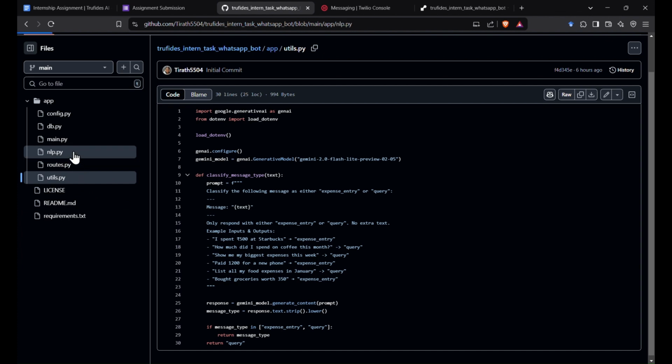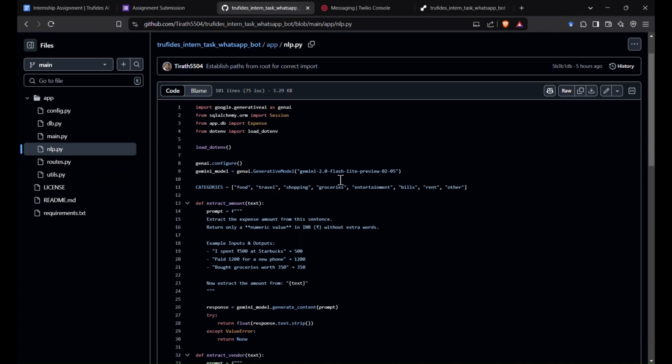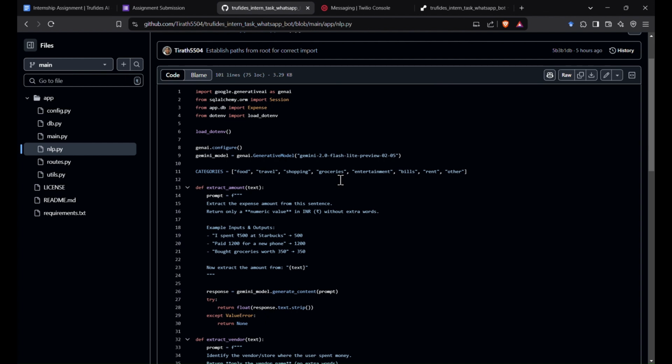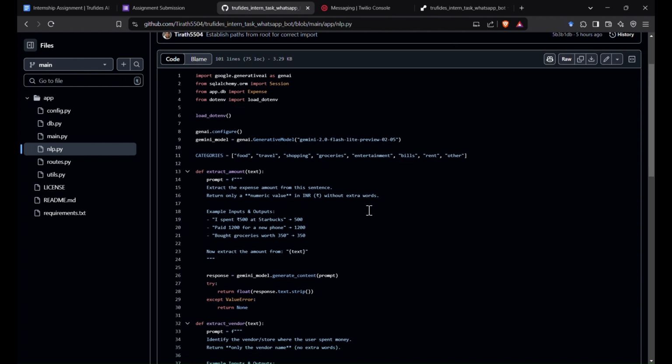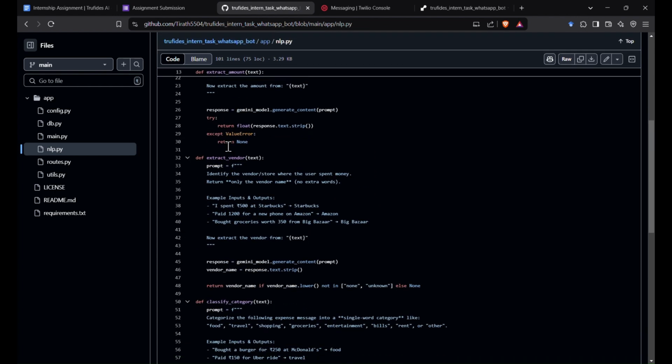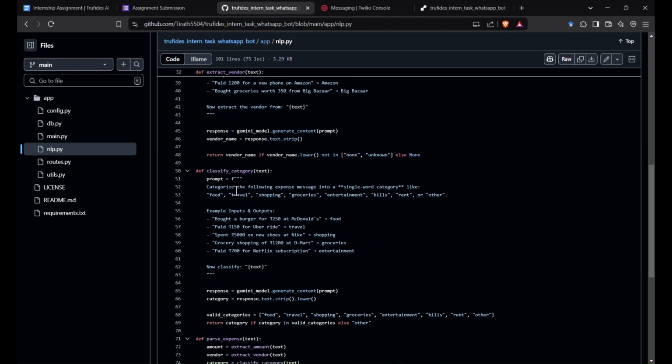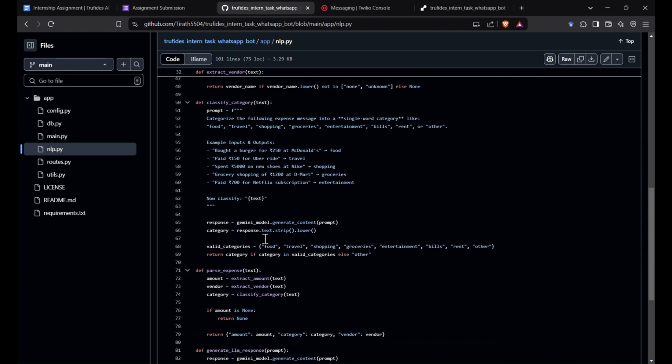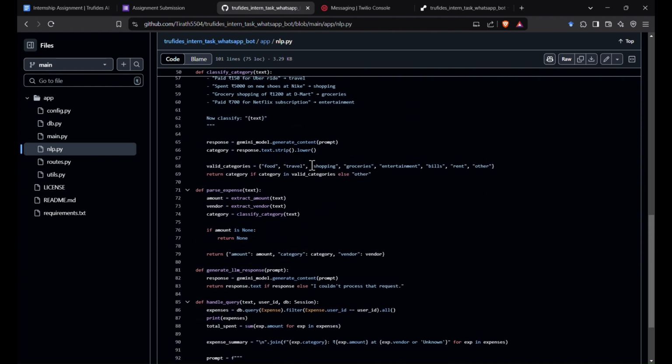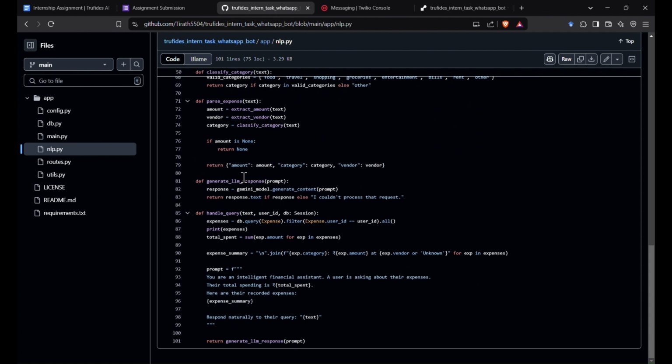Then I have the NLP.py, where I have implemented further functions for using Google Gemini to extract the amount, then extract the vendor, and extract the category.